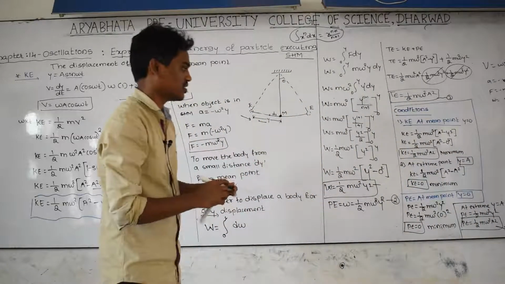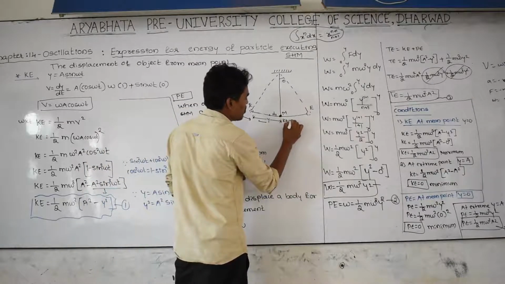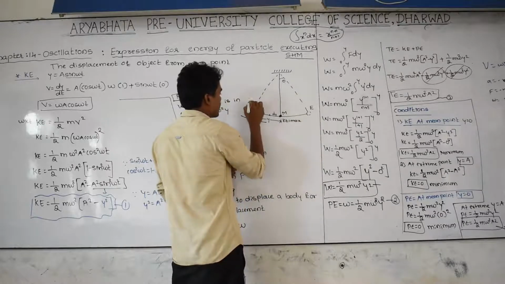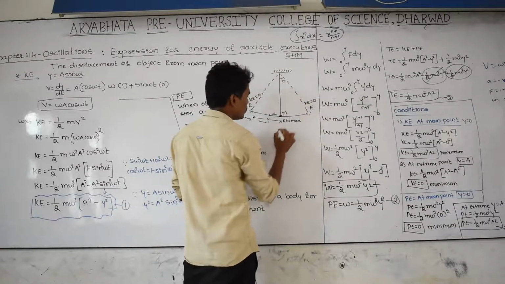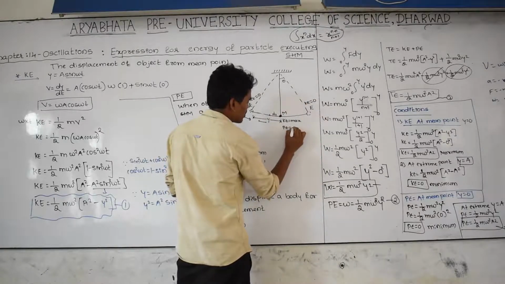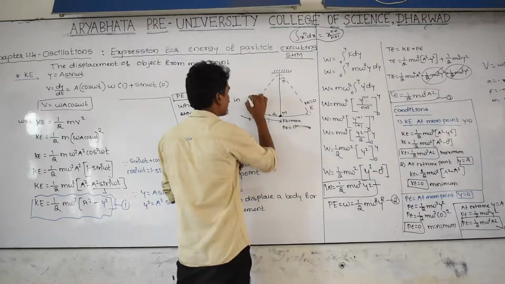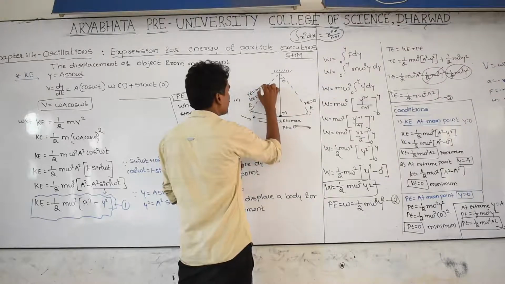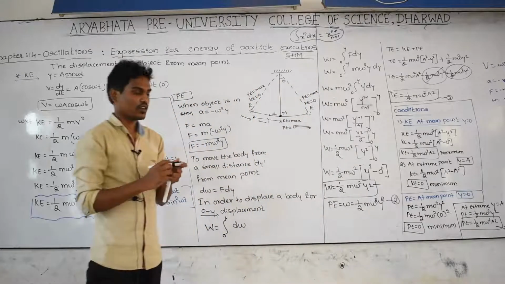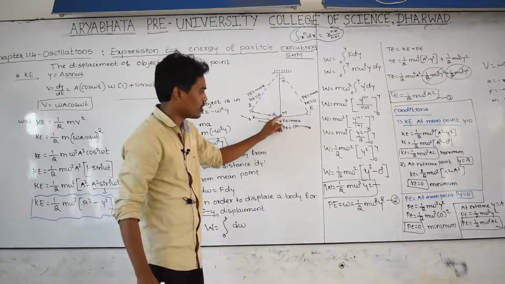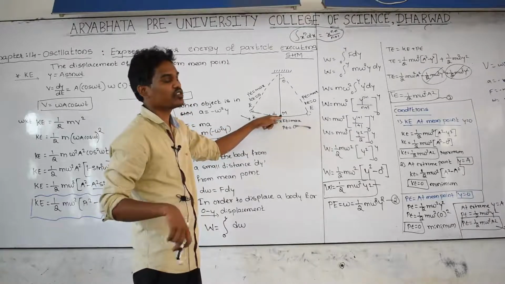And let us take, this is at mean point, kinetic energy is maximum. At this point, kinetic energy is equal to 0. At this point, kinetic energy is equal to 0. At this point, potential energy is equal to minimum, meaning 0. At this point, potential energy is equal to maximum. When the body is at this point, velocity is maximum, therefore kinetic energy becomes maximum, but potential energy becomes 0.